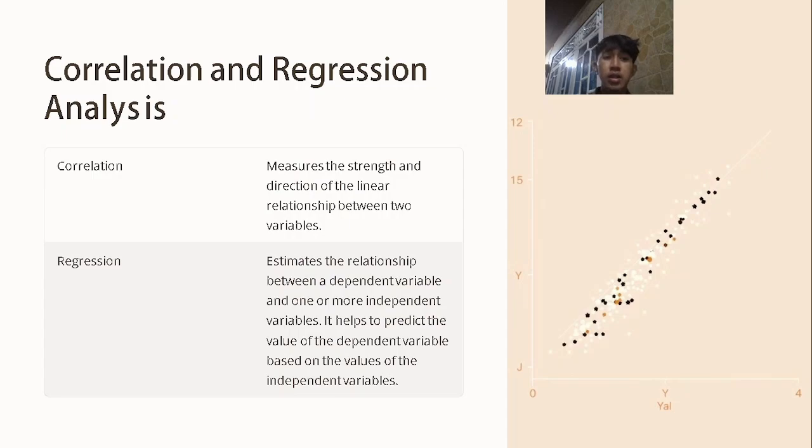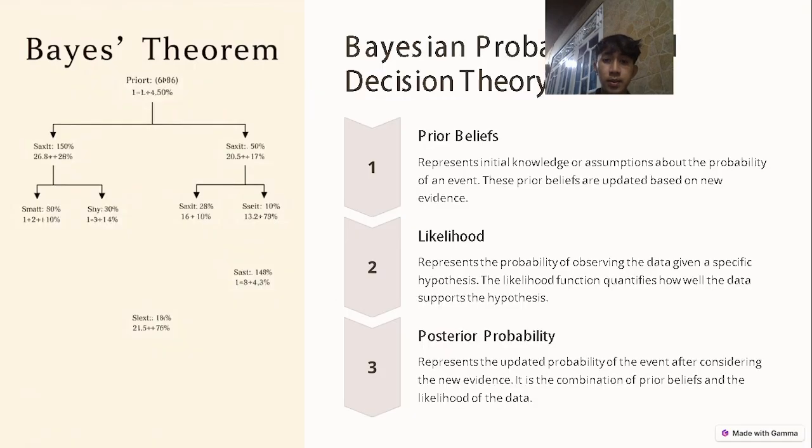Correlation and regression analysis. Correlation measures the strength and direction of the linear relationship between two variables. Regression estimates the relationship between a dependent variable and one or more independent variables. It helps to predict the value of the dependent variable based on the value of the independent variable. Okay, next slide.